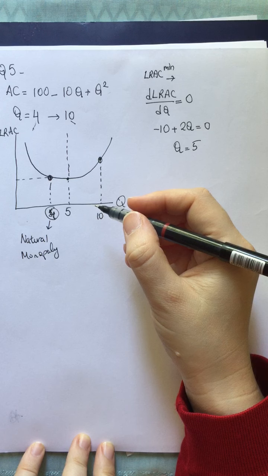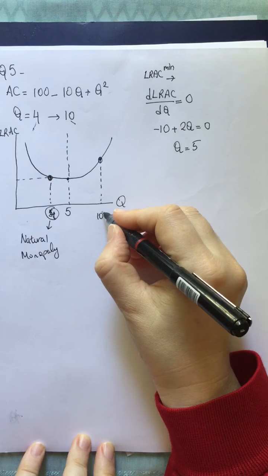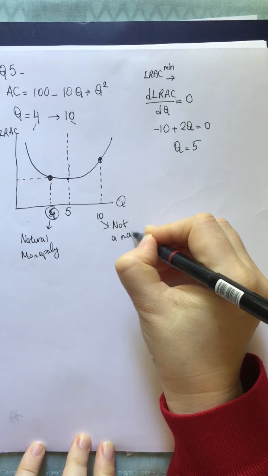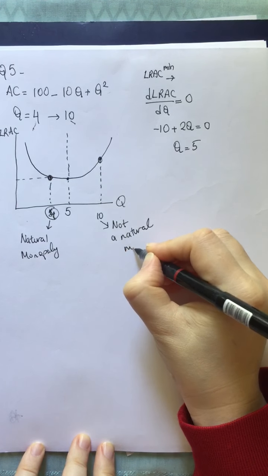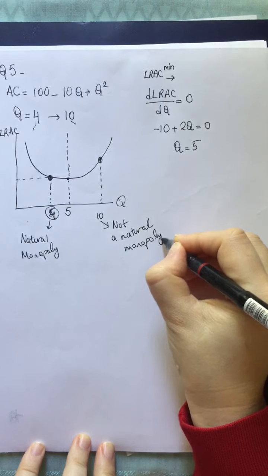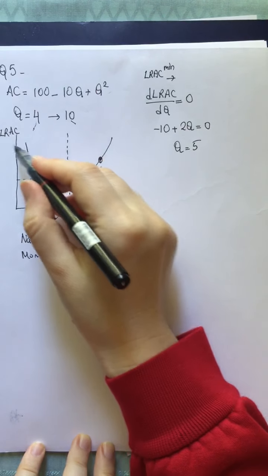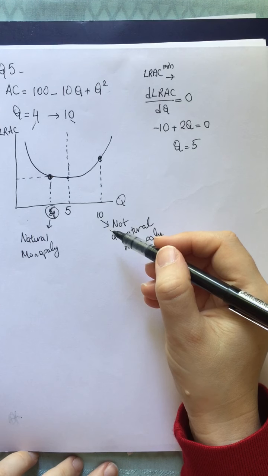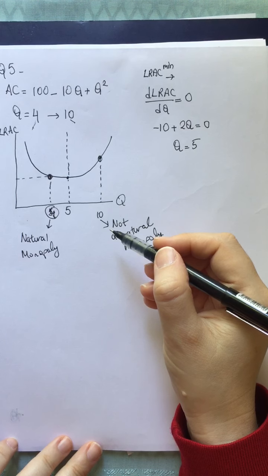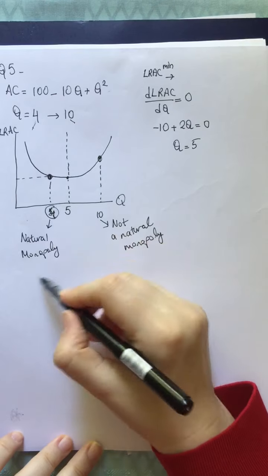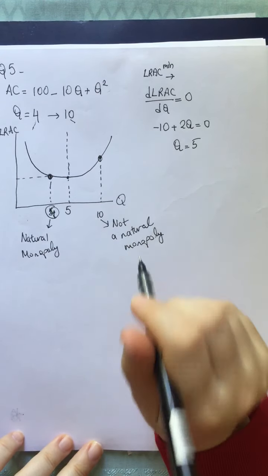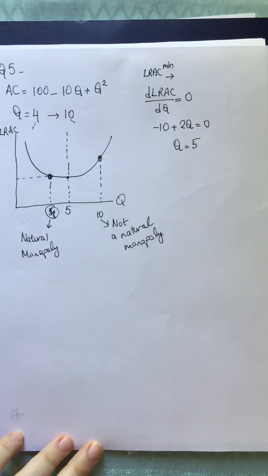In that case, this market cannot be a natural monopoly, because a natural monopoly is always working with decreasing long run average cost, which is called economies of scale. So for the first part, yes, this firm is working as a natural monopoly, but for the second part of the question, the answer is no. Okay, that was the question.